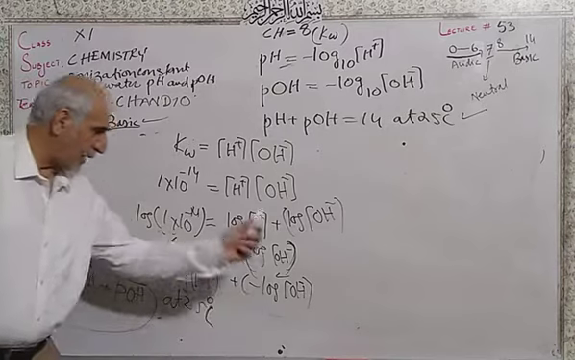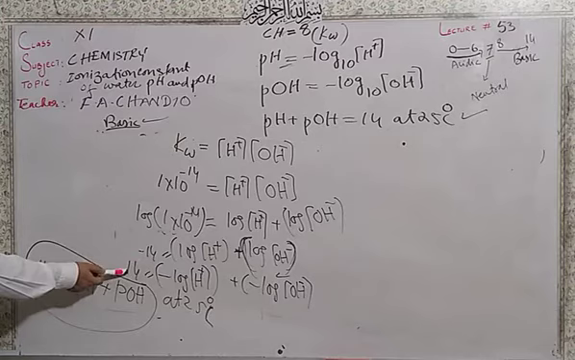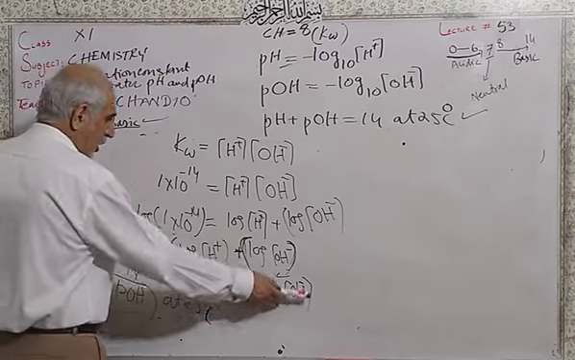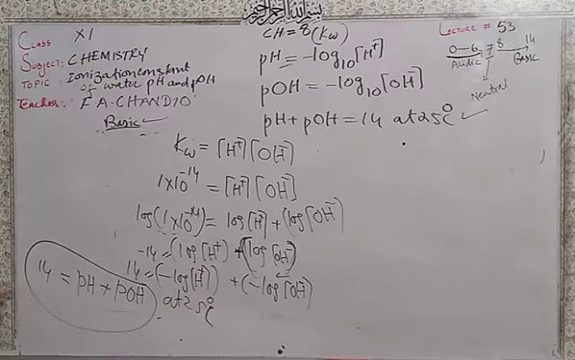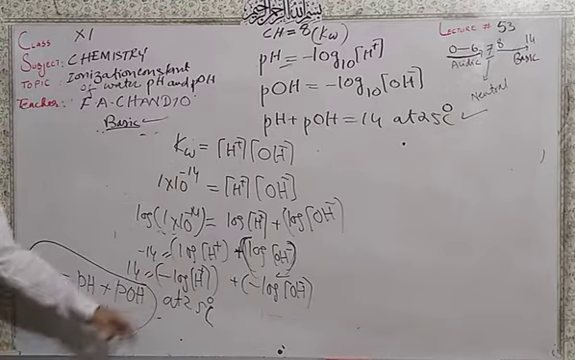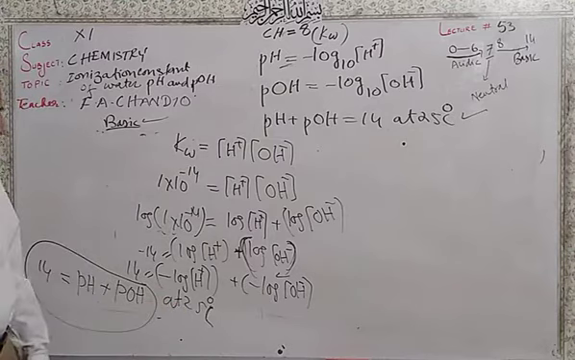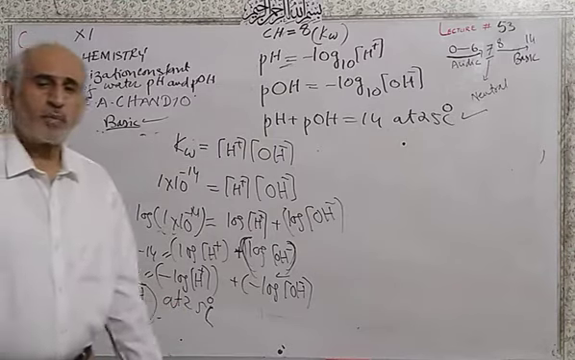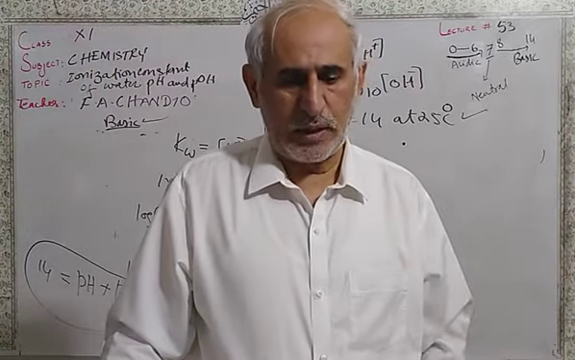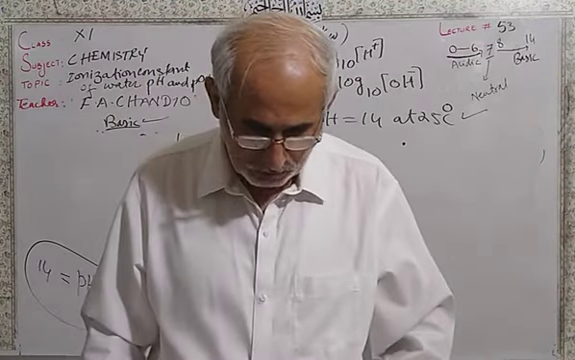Then multiply by the minus on both sides. Minus into minus will be a plus. This is minus log of hydrogen ion concentration plus minus log of hydroxide ion concentration. So this is 14. Then minus log of hydrogen ion concentration is equal to pH, plus minus log of hydroxide ion concentration is equal to pOH. So it is proved that pH plus pOH is equal to 14 at 25 degrees Celsius.